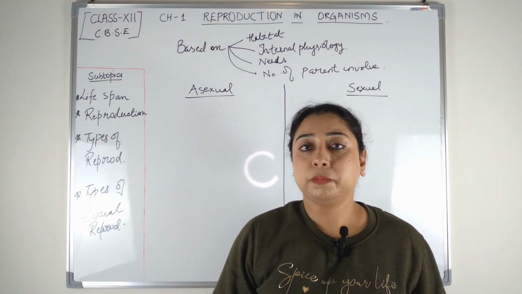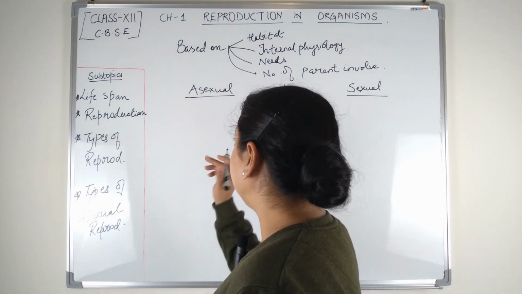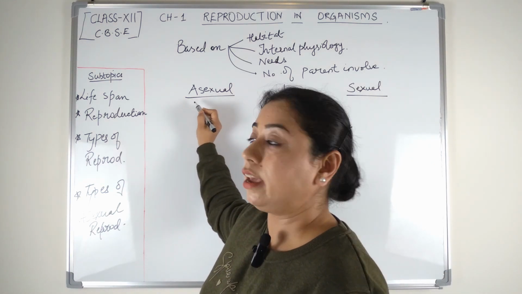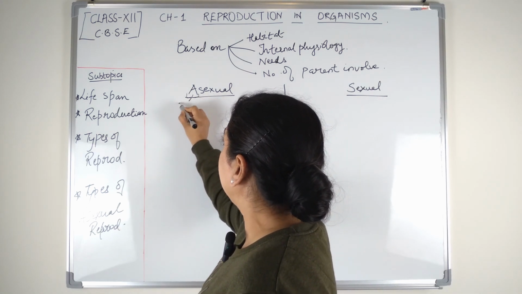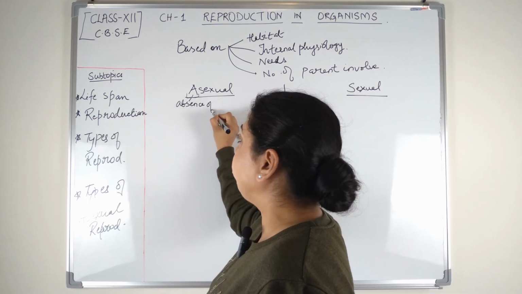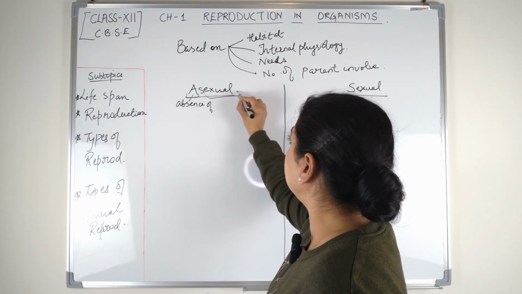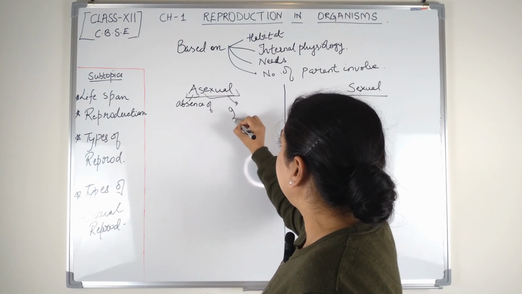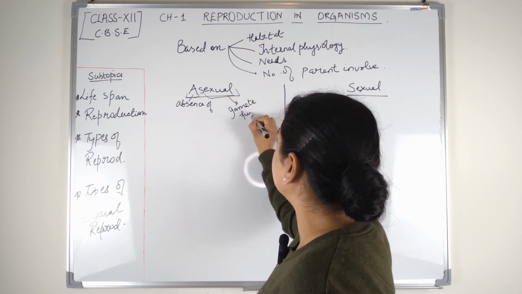So let's find out the differences between the two types of reproduction. First of all, as the name itself says, asexual, where A means absence of. Absence of what? Sexual means gametes or gamete fusion.